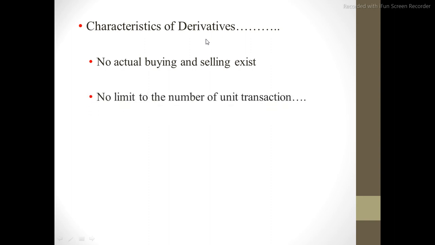The second important characteristic of the derivative market is that there is no limit to the number of unit transactions. It means that you may enter one contract, two contracts, three, and so on. There is no limit on how many contracts you want to enter. It exists only for secondary market securities. It means that within the derivatives market you can only enter a contract on those commodities which are secondary market securities.